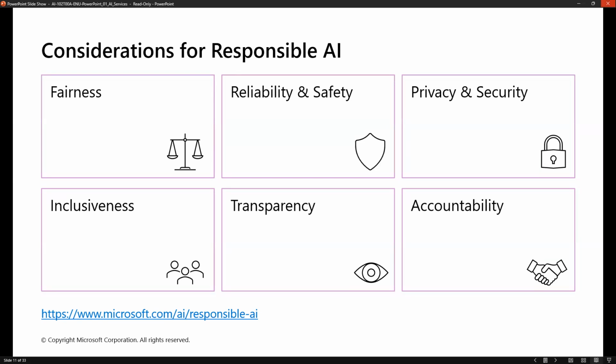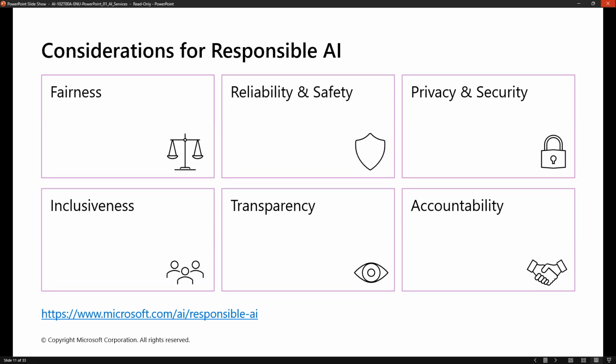Inclusiveness means the service is for everyone, not specific to some group. Inclusiveness-wise, it should provide those services for all people. Transparency means if you are providing the data, how they are going to utilize it, and that it should not be disclosed to anybody, or how it is being disclosed. And accountability means in case anything goes wrong, how they are going to take the responsibility and act. That is important. So these are the considerations, very important, guys.